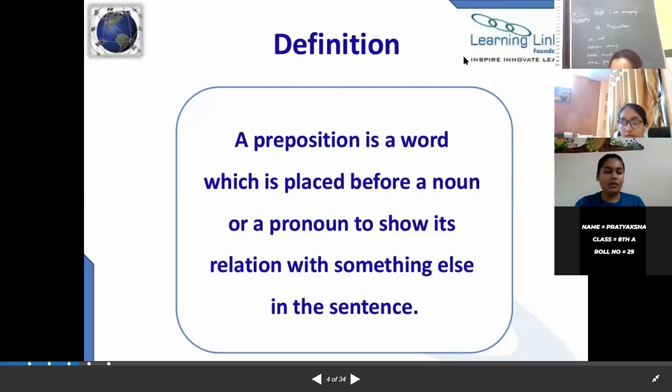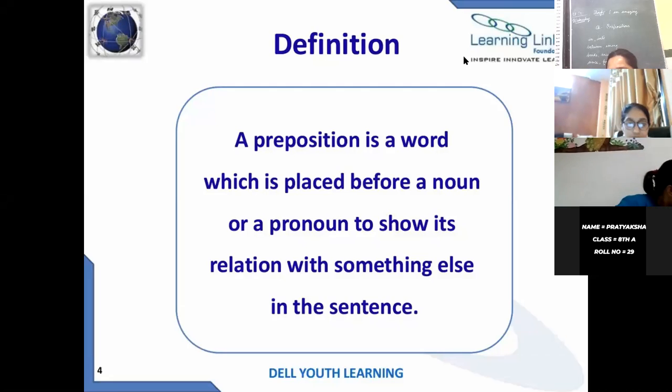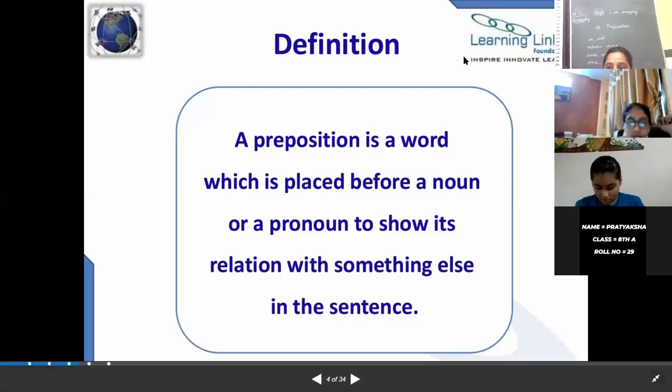else in the sentence. Like Ma'am, your voice is coming so slow. Now, am I audible?